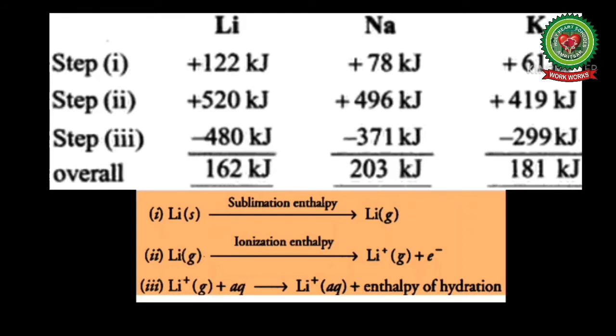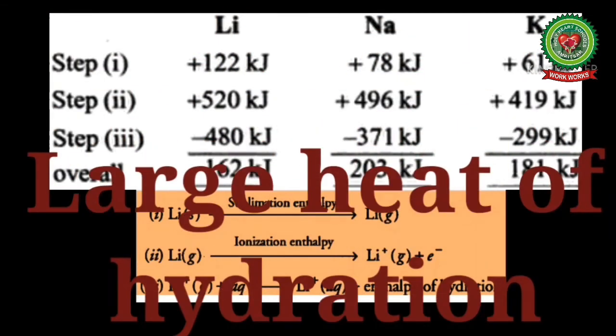Out of all the alkali metals, lithium has the smallest size, so the hydration energy released will be maximum. So, we can say that lithium is the strongest reducing agent, or has the highest reducing power compared to other alkali metals in solution, just due to its large heat of hydration.